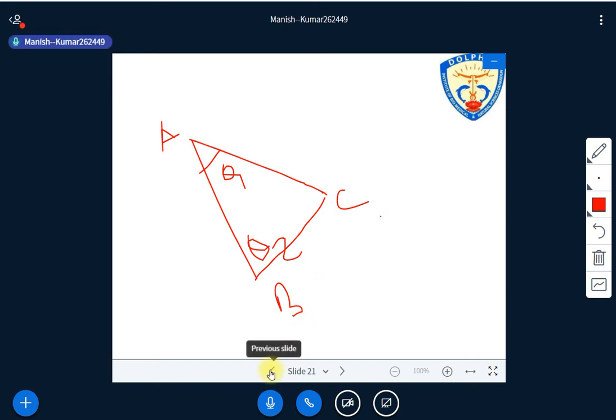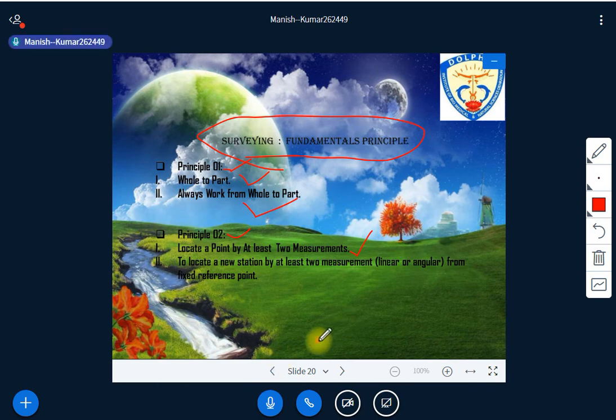Is it clear? Is the concept clear to all of you? Do all of you get this principle also? Is there any doubt? I am asking all of you. See, very few students are responding, but I am expecting this. Those who are attending the class properly should give this kind of affirmation, whether they are able to understand or if there is any kind of doubt. Is there any question from anyone on these two principles?